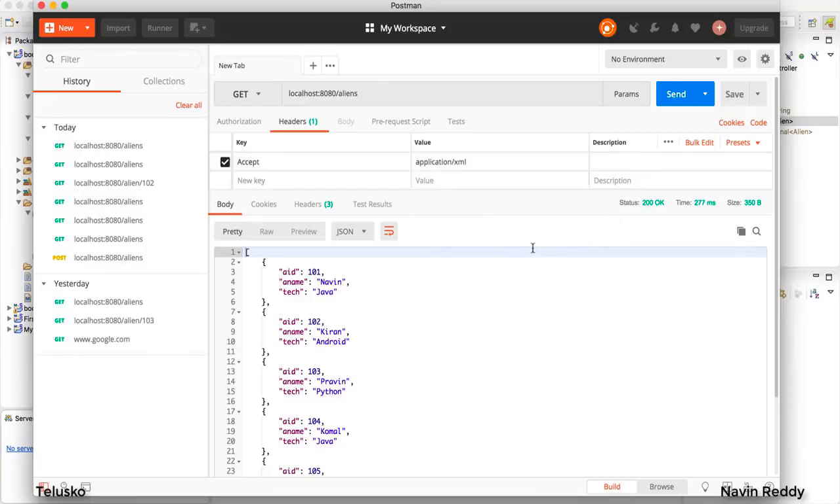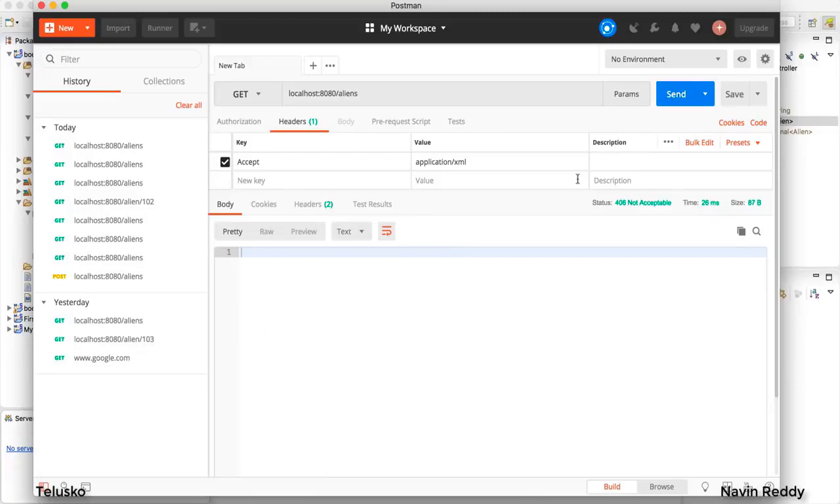Now, once you have specified that, click on send. That means you are requesting for XML. And if you see the body, it's empty. Unfortunately, XML is not working. But what went wrong? Look at the status here. And that's why the status are very important. So how do I mention that in Spring Boot?